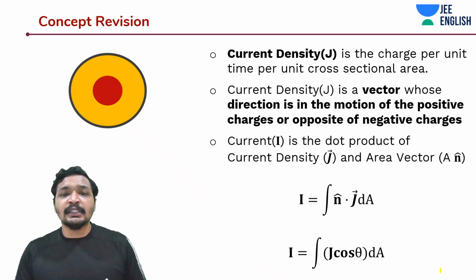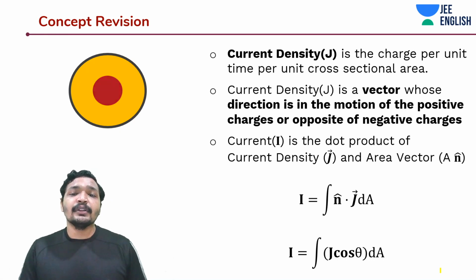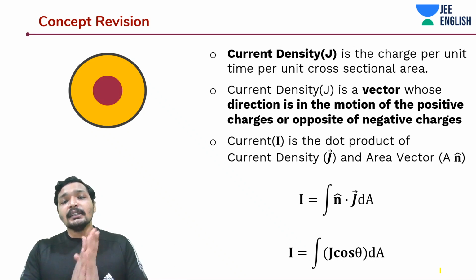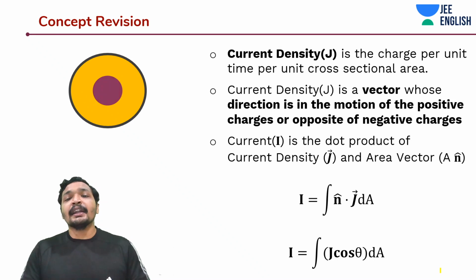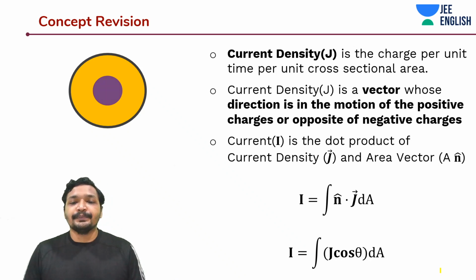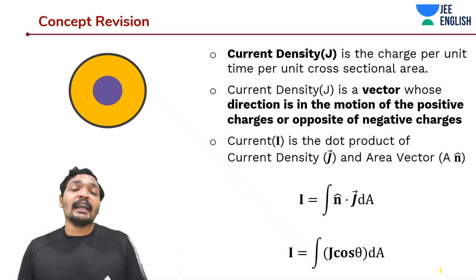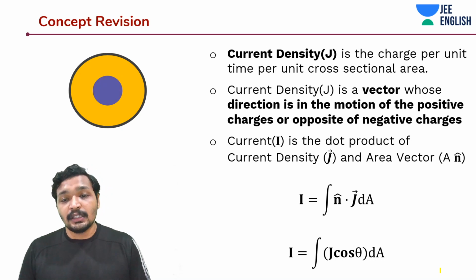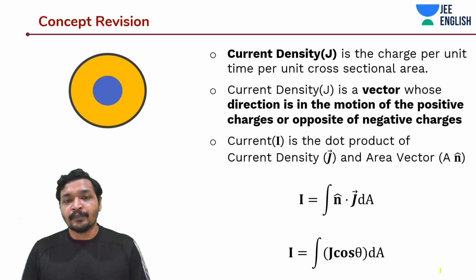Like you're seeing in the animation, it has a direction and a magnitude, and its magnitude is nothing but the current per unit area, or rather rate of flow of charges per unit cross section. And the direction of current density is in the direction of flow of positive charges, or in the opposite direction of flow of negative charges.